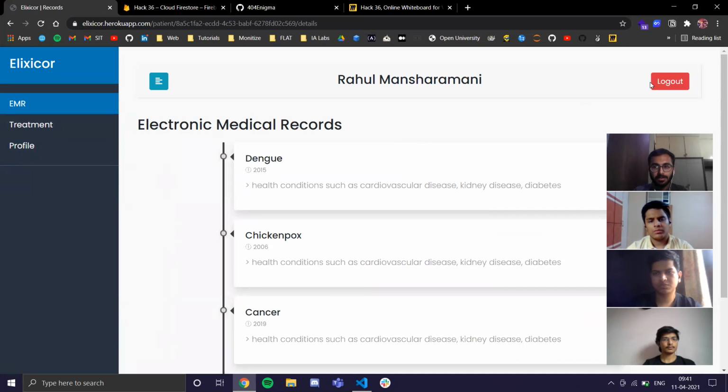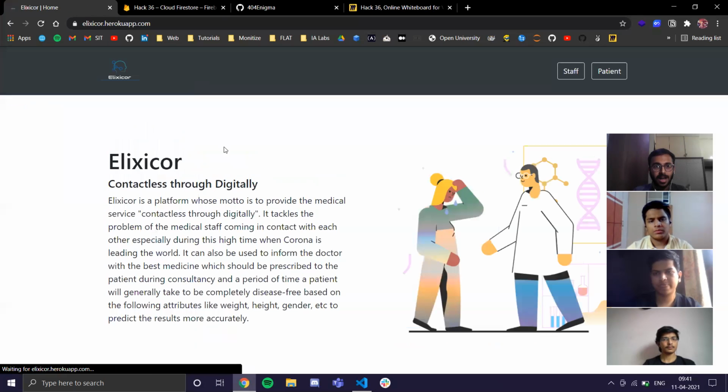So this overall sums up the patient access and here Elexicor software also.